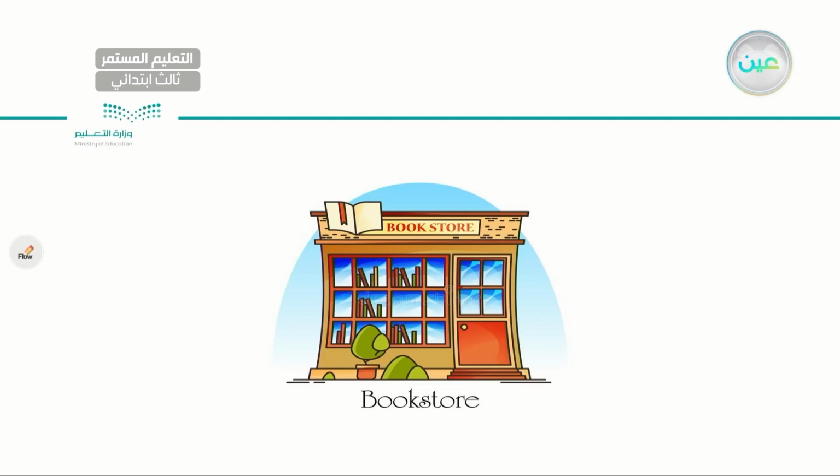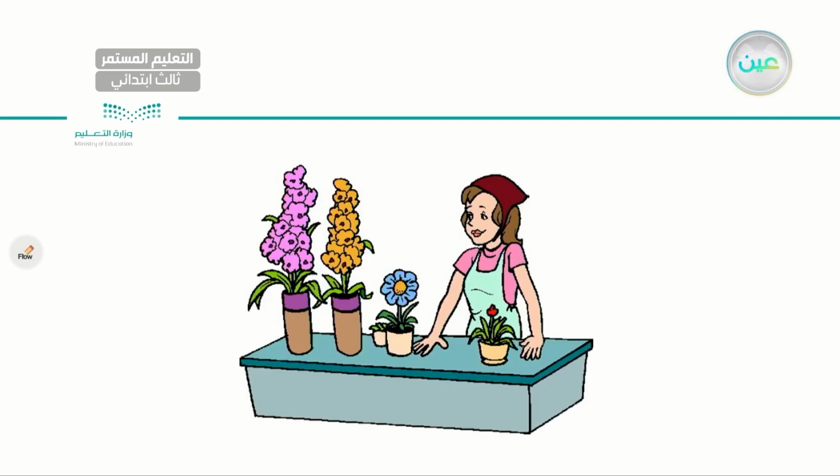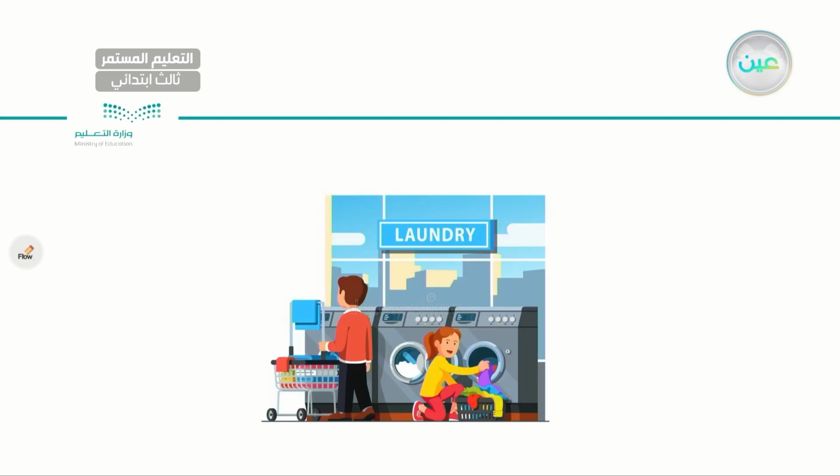Now, for the next one, we have a bookstore, or we might call it a library. There we can get all the books we need. Books, notebooks, magazines, for example. The next shop, we have the flower shop. There we can make a beautiful bouquet, and have all the kinds of flowers that we are looking for. Where? At the flower shop, very good.